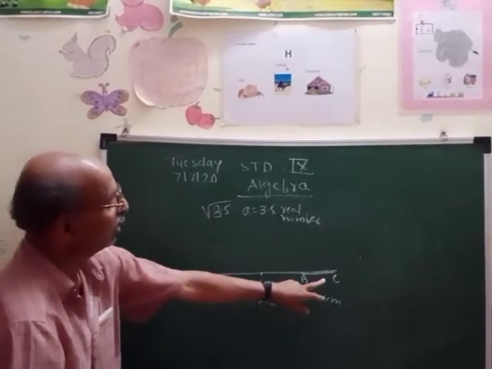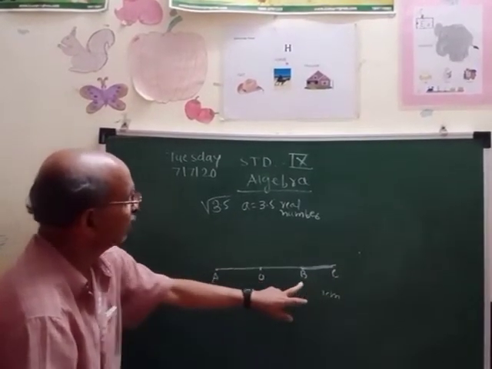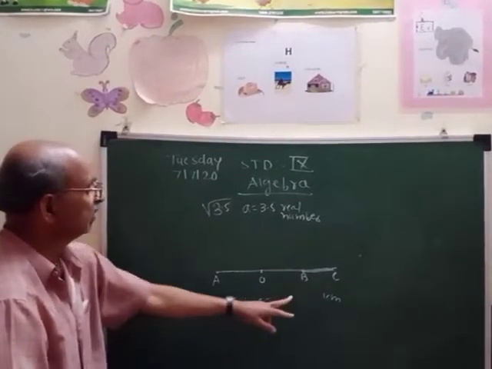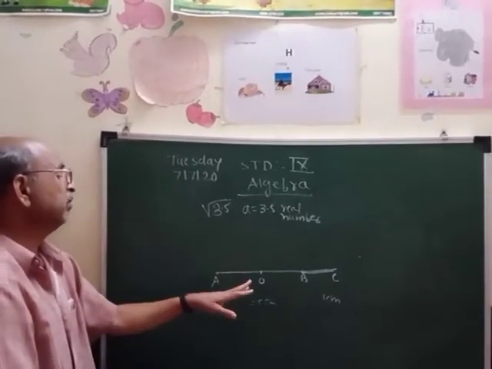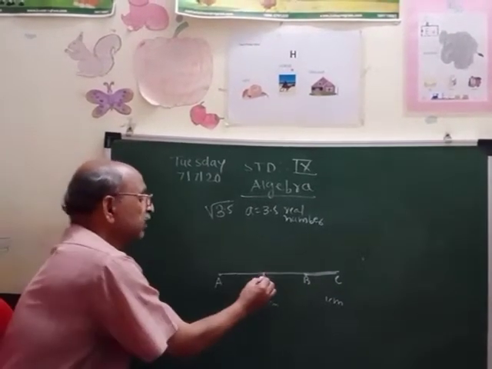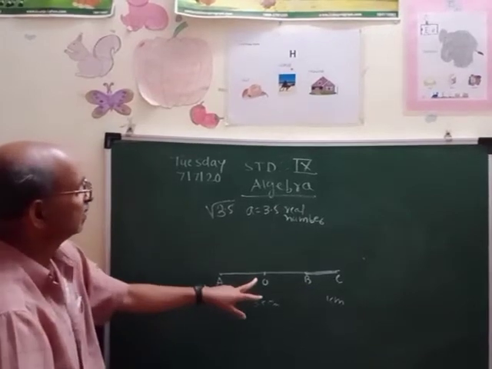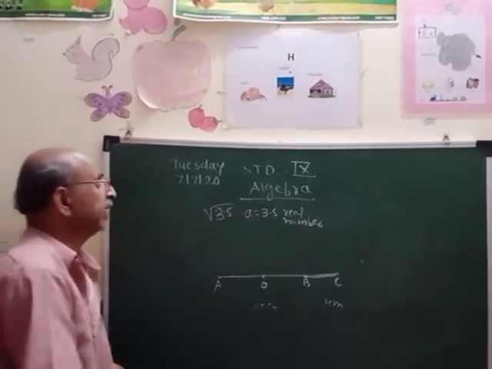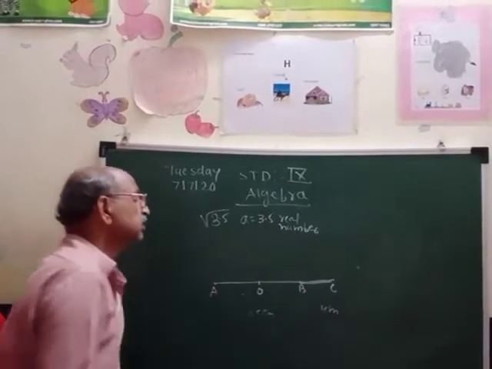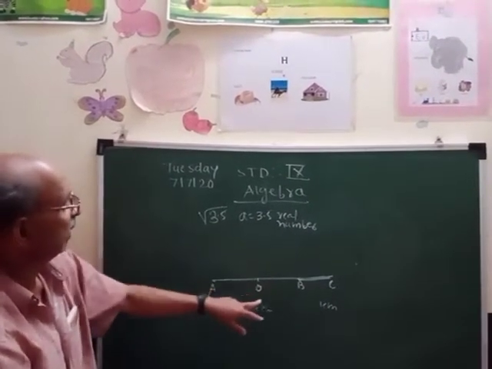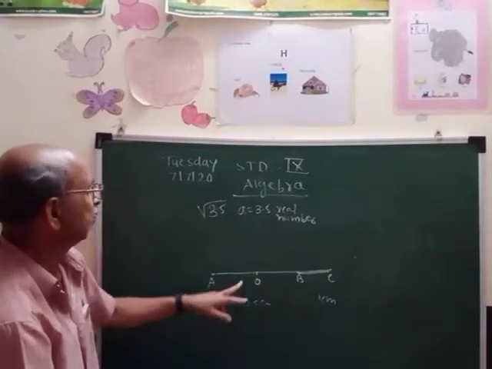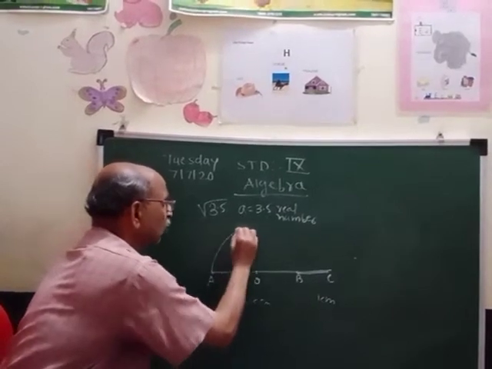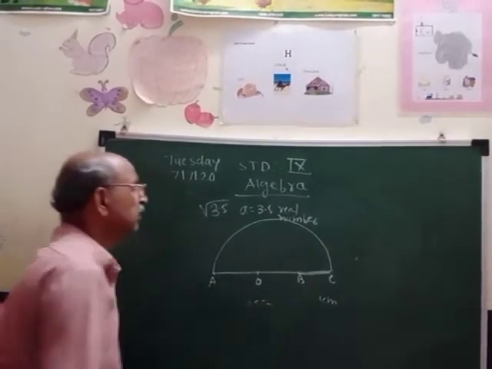From B you have drawn a 1 centimeter segment, that is BC. Then the total distance from A to C becomes 4.5. So we have made half of that and we have made the midpoint of AC, that is O. Now take the radius OC in the compass, and by using that radius draw the semicircle from A to C. Have you understood?